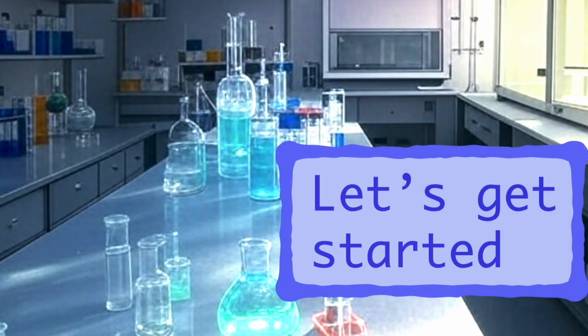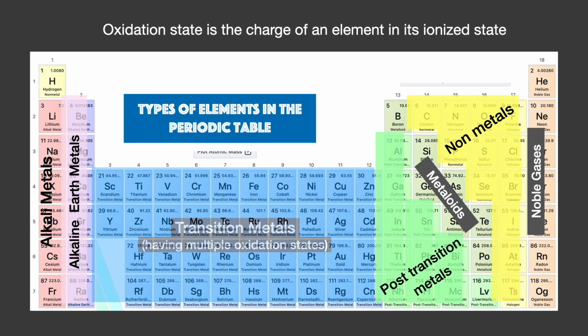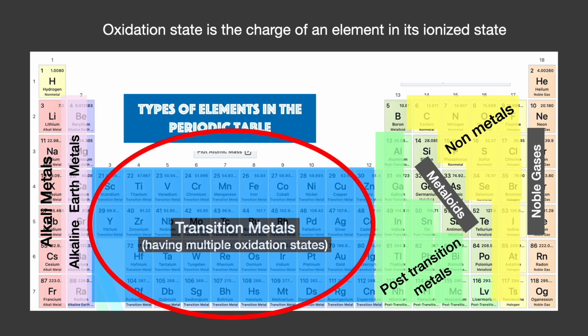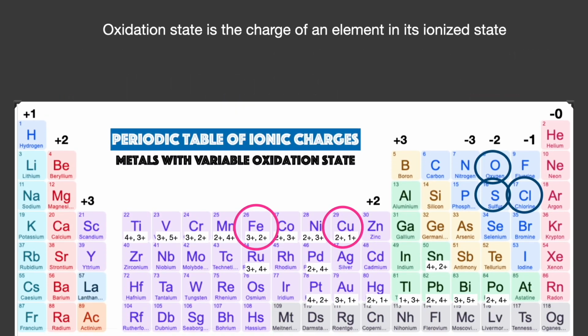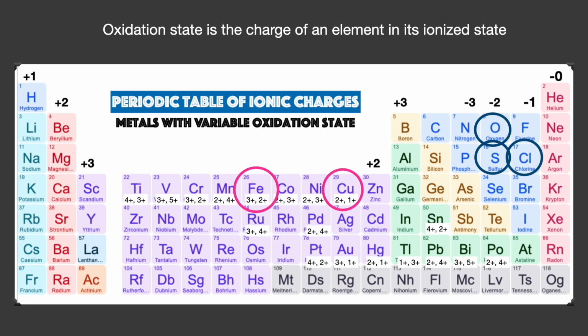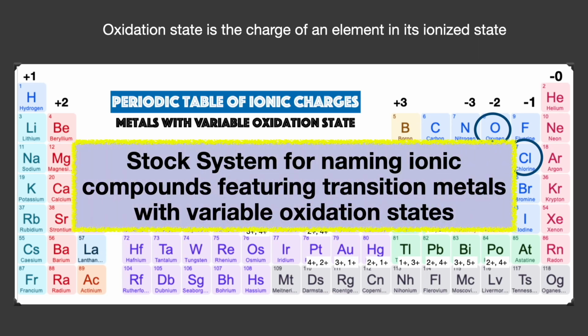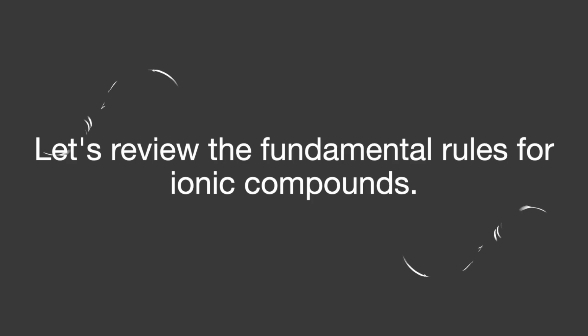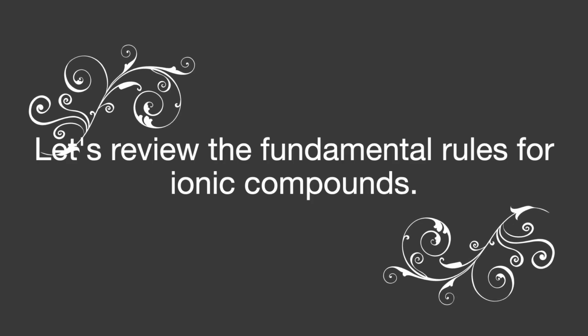Let's get started. Transition metals display multiple oxidation states due to the versatility of their electron configurations, particularly in their d and s orbitals. These metals often form ionic compounds by bonding with nonmetals. Naming such compounds requires the use of stock nomenclature, which builds upon standard ionic naming conventions to specify the metal's oxidation state. Before exploring the system of stock nomenclature, let us briefly review the fundamental rules for naming, writing formulas, and drawing Lewis structures of ionic compounds.